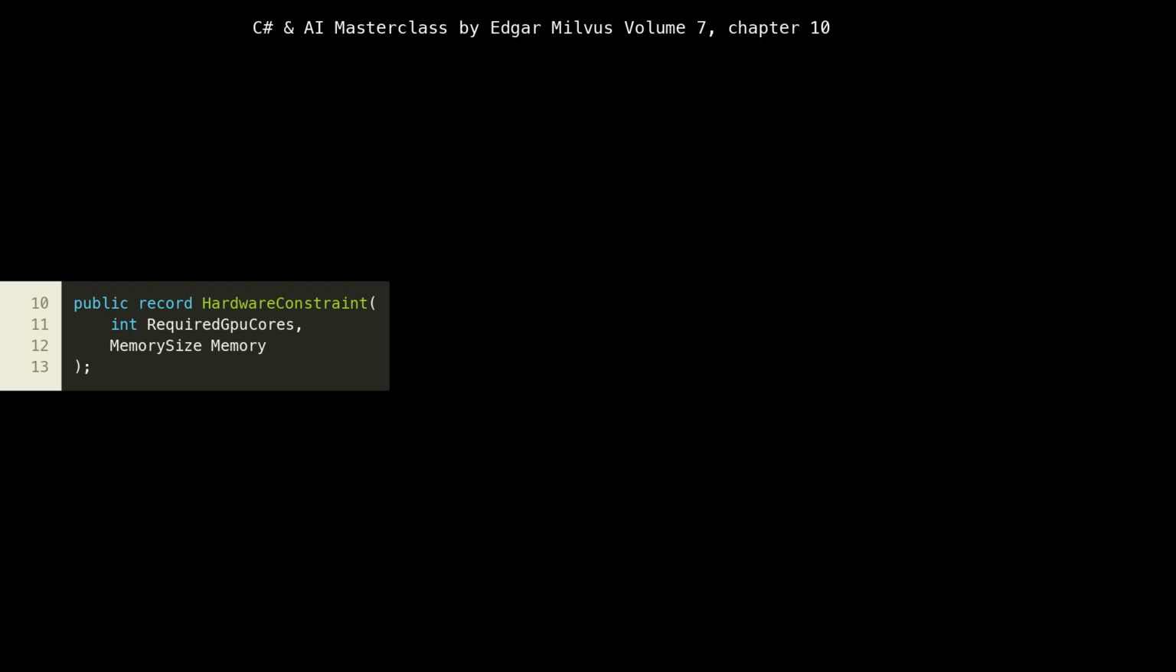This directly impacts the cost-effectiveness and performance of our AI inference services. Here, we define the scaling policy record, which is vital for the elasticity of our AI agents. It specifies scaling metric and target value. This policy dictates how our AI agent deployments will automatically scale up or down based on operational metrics.